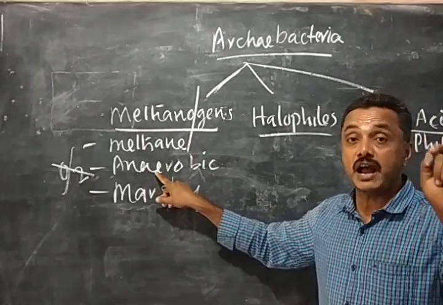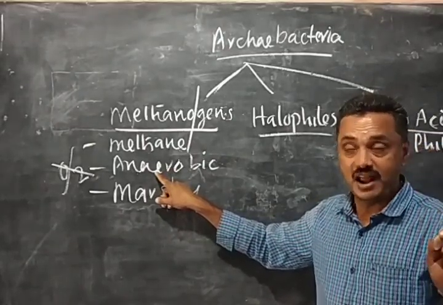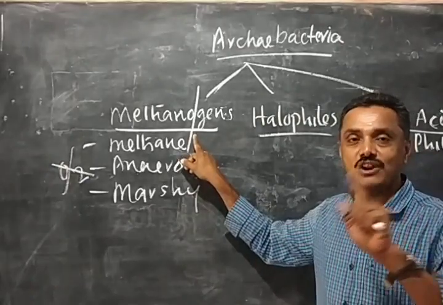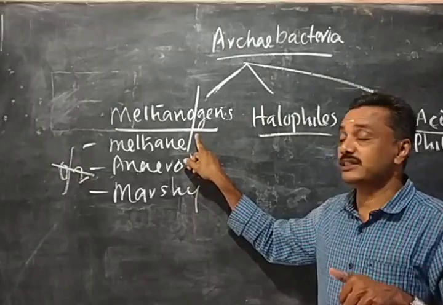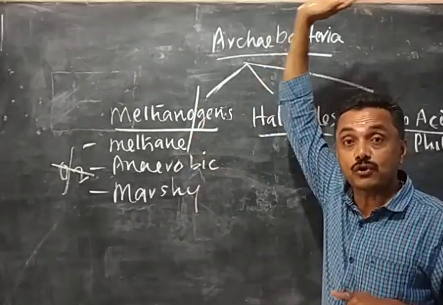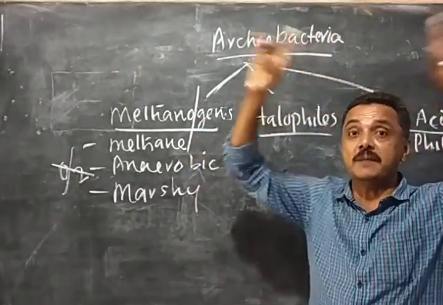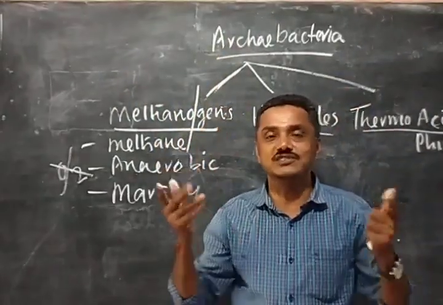See, all living organisms require oxygen, but these methanogens do not require oxygen. Why do they not require oxygen? Because these methanogens lived thousands of crores of years ago. At that time, there was no oxygen in the atmosphere.